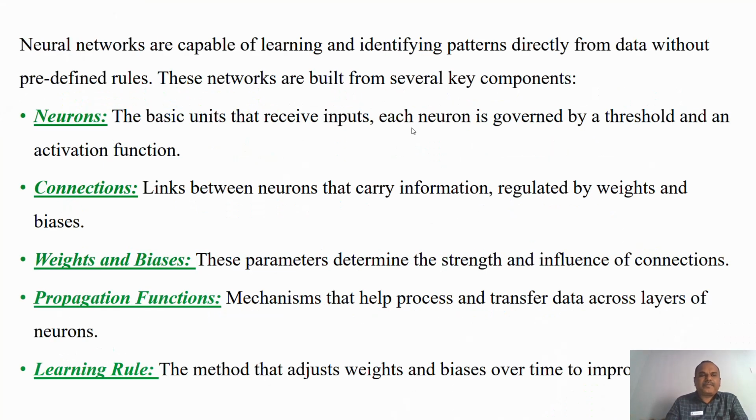And the next one, neural networks are capable of learning and identifying patterns directly from the data without predefined rules. These networks are built from several key components. So what are the key components available in a neural network? Number one, the neurons. This is the first one.